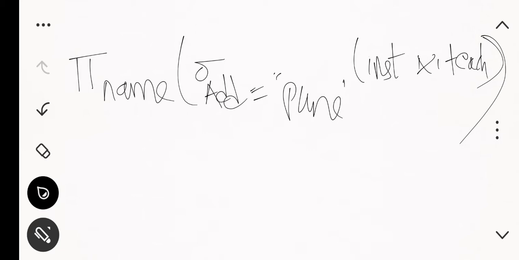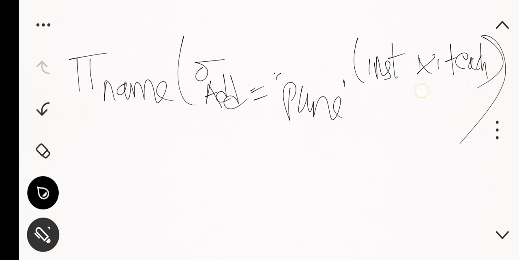Now whenever such a scenario comes, how does your computer directly solve it when we fire a query like this? It is a complete expression, not a simple single operation. Here I have one operation, that is the join. Here I have the projection operation, and here the select operation. So there are three operations. Using these three operations, I have created one expression, one query. So how can we evaluate this query?